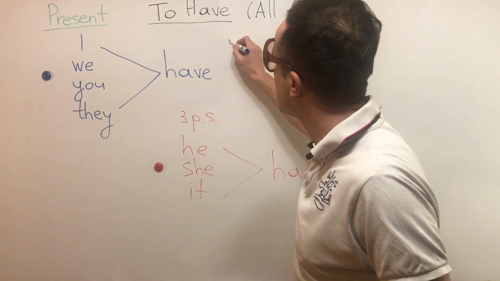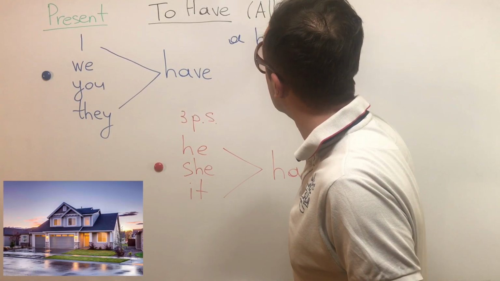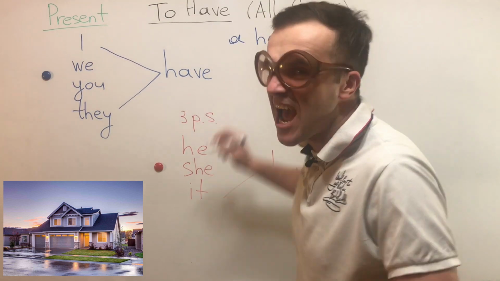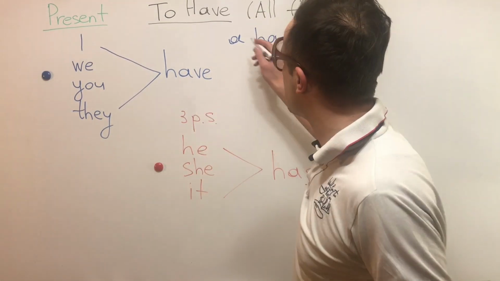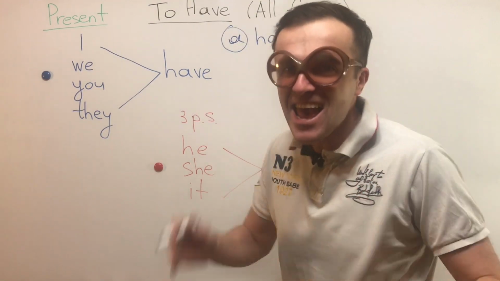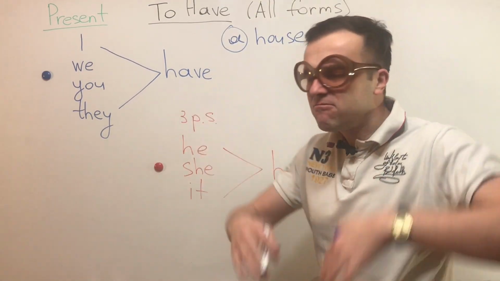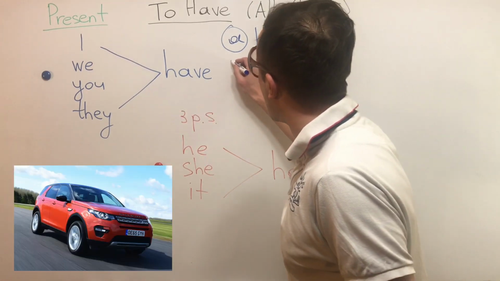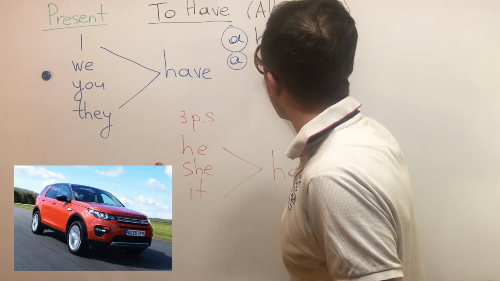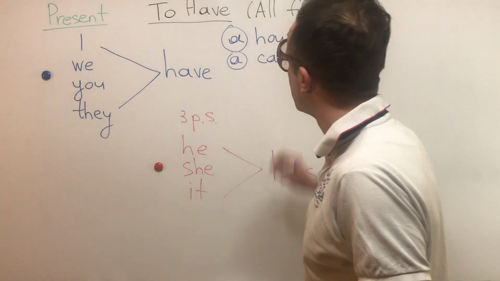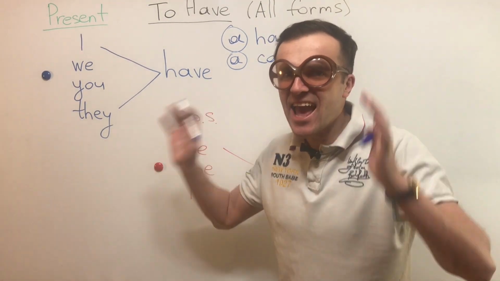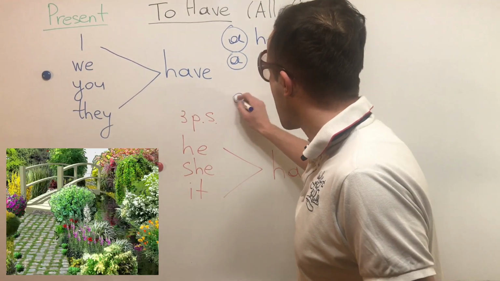I have, let's say, a house. We have to write an article. You know what the article is? A house. Okay, we have, for example, a car. And they have a garden.